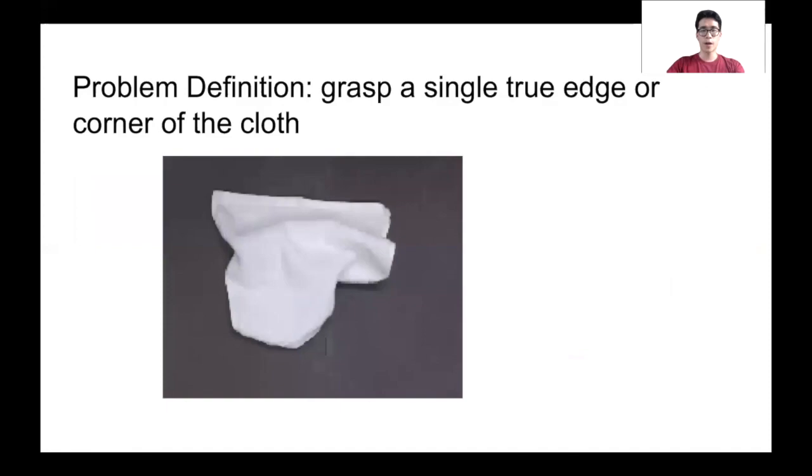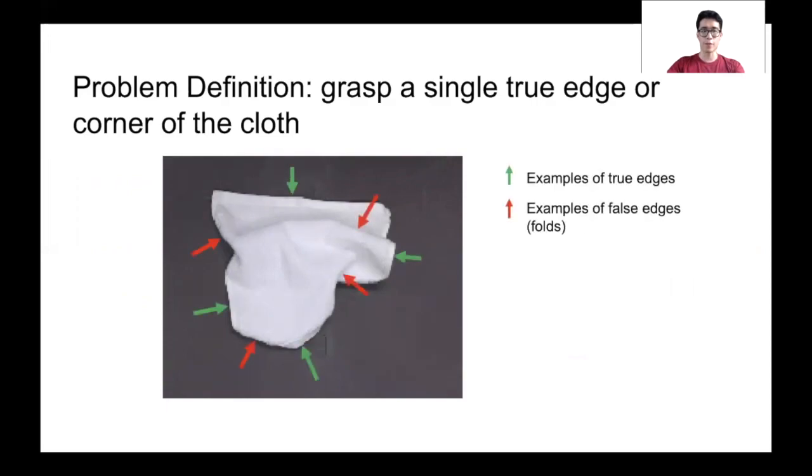We focus on the problem of grasping a cloth on its true edges and corners. We distinguish between true edges and apparent edges like folds and wrinkles, since grasping a true edge aids downstream folding tasks. The same applies to true corners versus apparent corners.